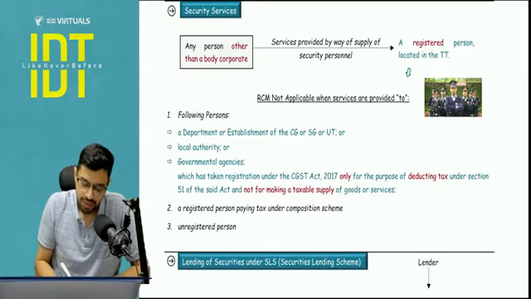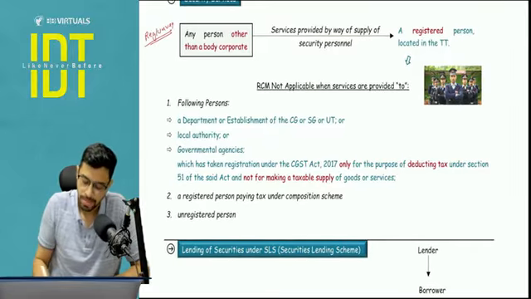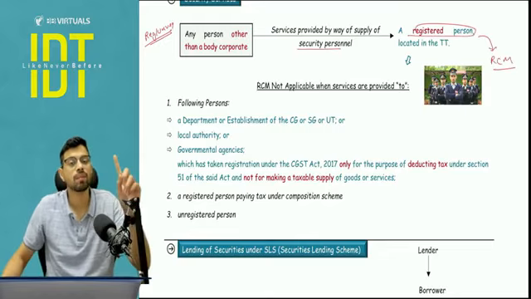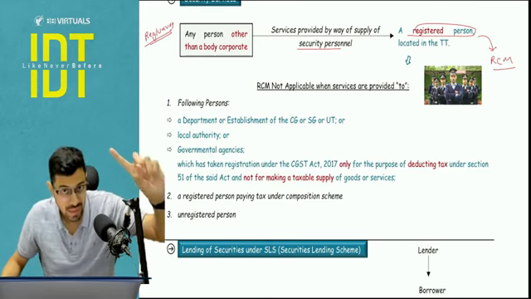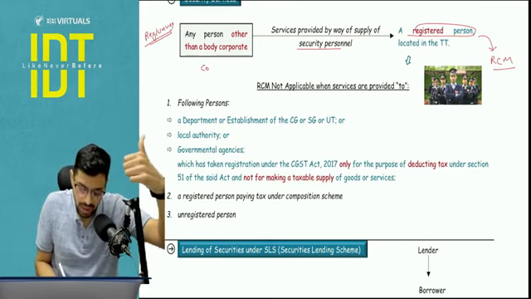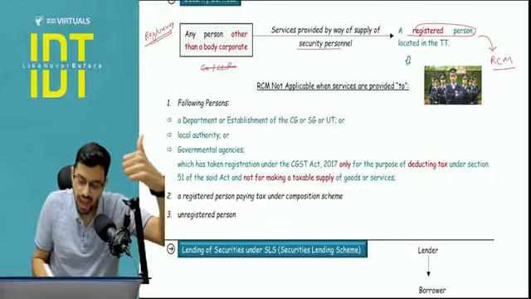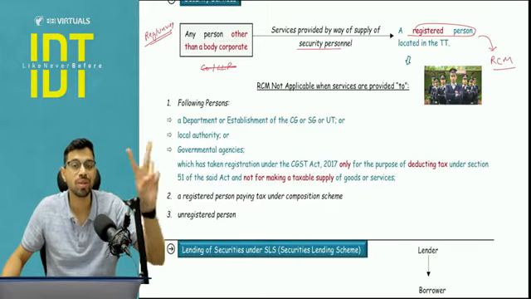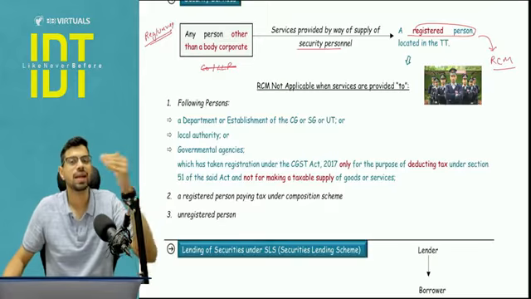Sir, pay attention that here I have not used the word registered or unregistered. I don't care. I just need to pay attention to the structure of the business entity. If they are providing security personnel to a registered person, he will pay tax under the reverse charge mechanism. So who is the supplier? If the supplier is any person other than a company or LLP, and the recipient is a registered person, both these conditions should be complied with, then in that case the reverse charge